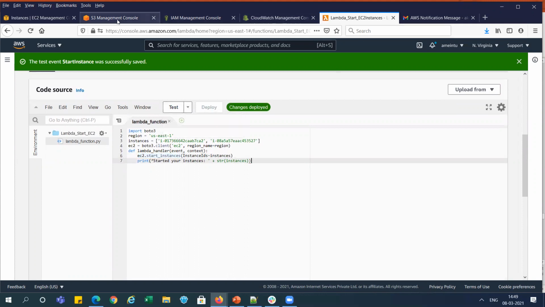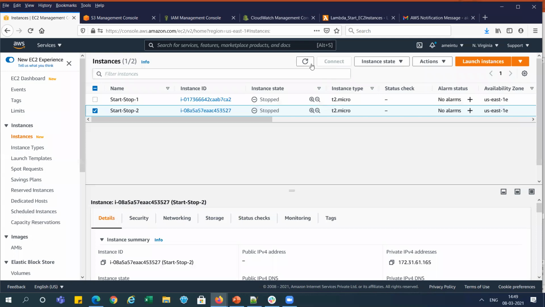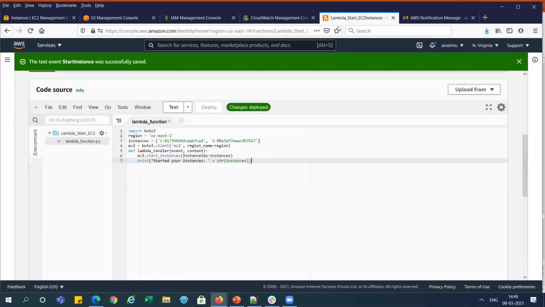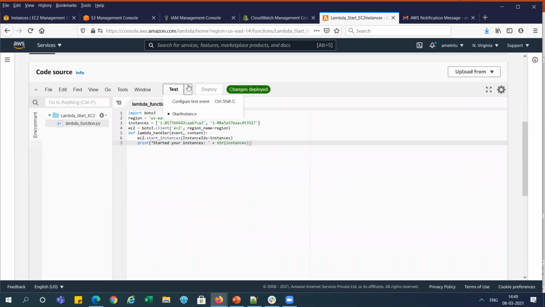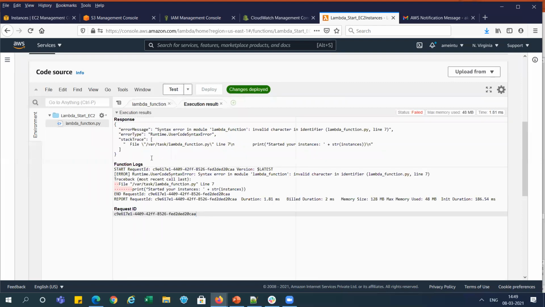So let me check whether the instance is fully stopped or not. Yeah, it is stopped, right? So let's go and start. I will run that Lambda function start one, and both instances will get started, right? So I'm just testing it from here. Test. You can see here.